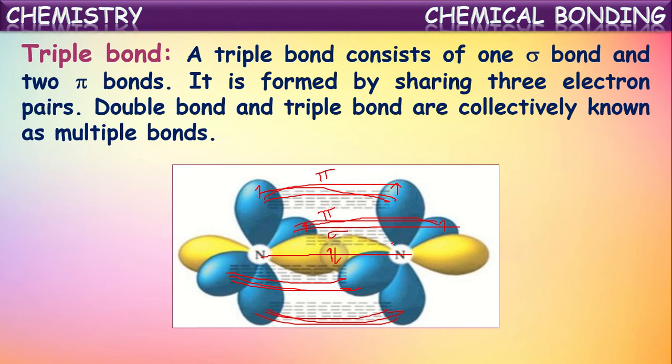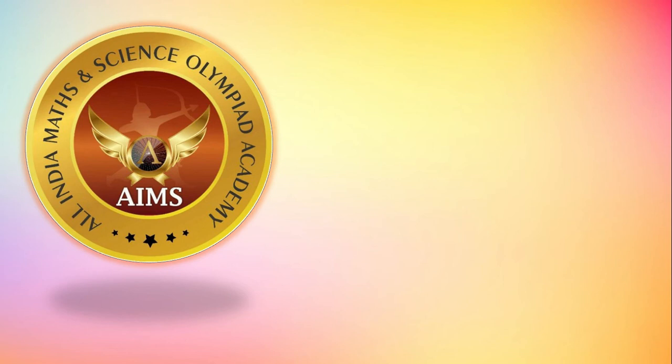That is why these double bonds and triple bonds are collectively called multiple bonds. In these multiple bonds, one bond will be a sigma bond, and the remaining bonds will be pi bonds. Okay, that's about overlapping of atomic orbitals and types of covalent bonds based upon the overlapping of atomic orbitals.